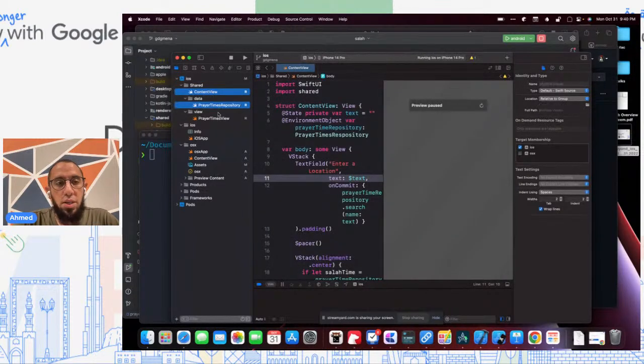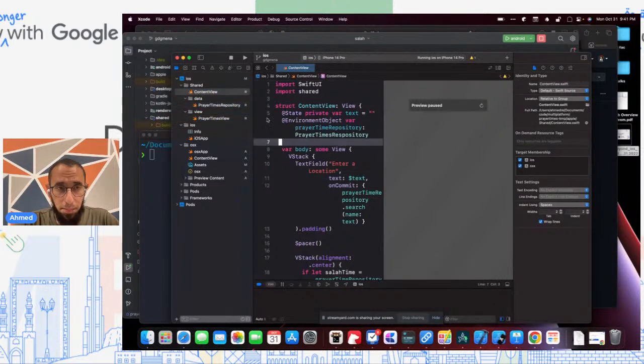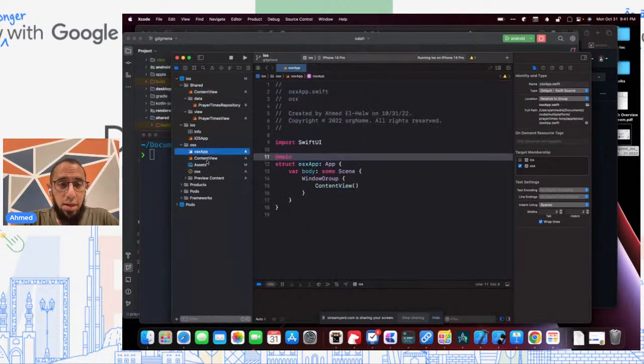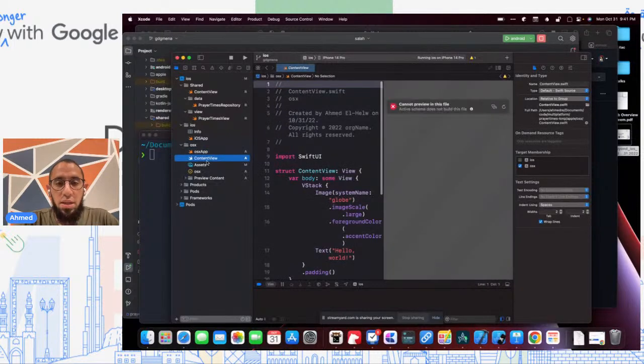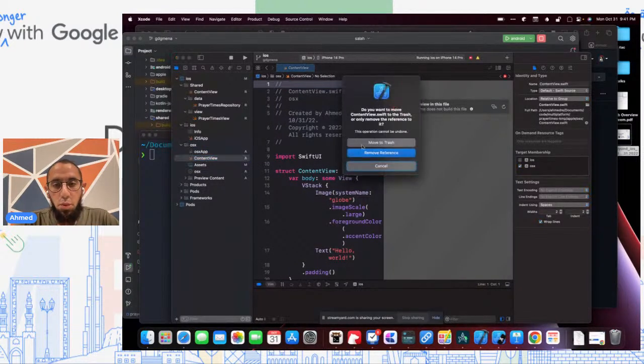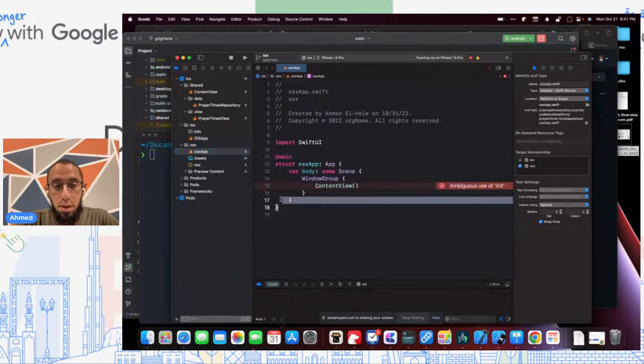And what we really want to do is select all of these and say, hey, there's this dialog here called target membership. We want to say that this is not only available for iOS, it's also available for macOS. And now that we've done that, we don't need this copy of the content view anymore because we actually want to use our shared one.